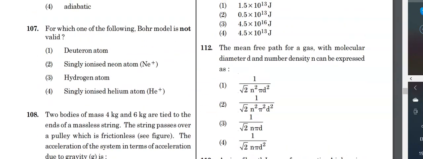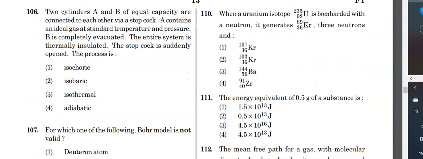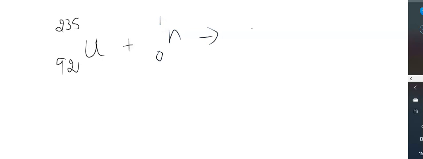Now let us solve the 110th question. When a uranium isotope U-235, 92 is bombarded with a neutron, it generates krypton 89, 36, 3 neutrons, and which is the correct option? Let's see. Uranium 235, 92 plus neutron gives, let us say we don't know the element, let us keep it as X, P, Q, plus